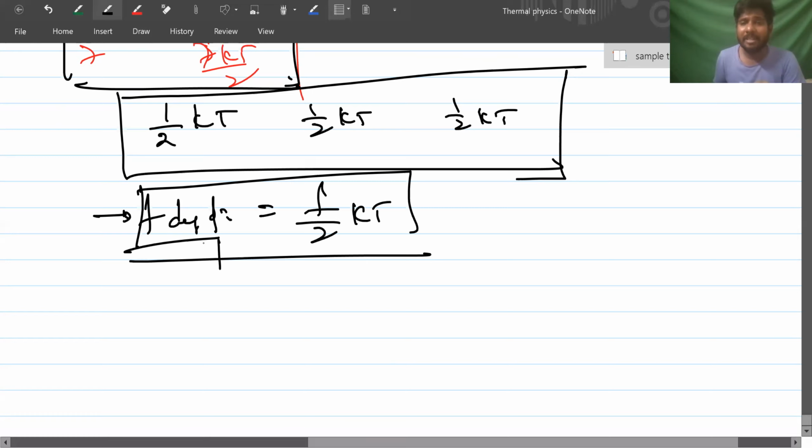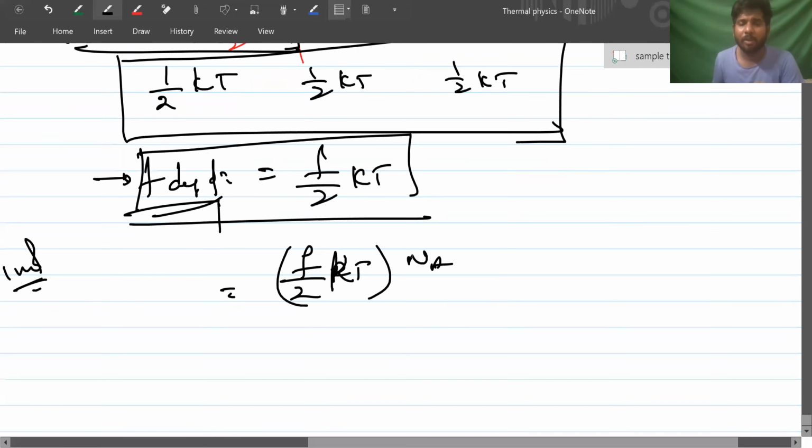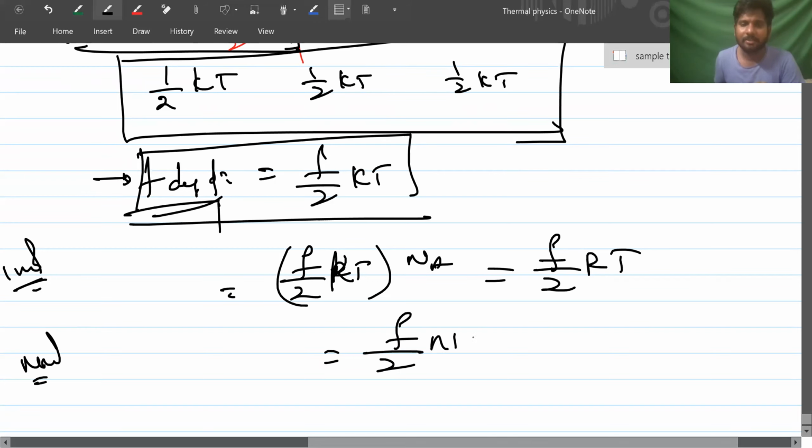If F degrees of freedom are there and it is 1 mole, that means F by 2 kT into Avogadro number. For one molecule, that is F by 2 kT. For one mole, it is F by 2 kT into NA, that is equal to F by 2 RT. Did you understand this or not? So if there are n moles, how much is that? F by 2 nRT. Got it?